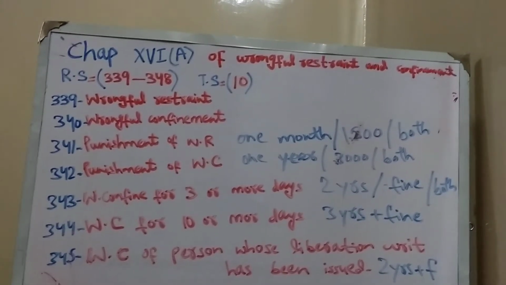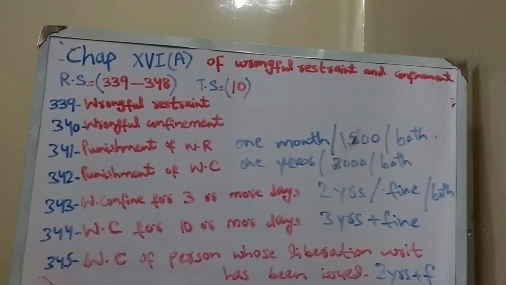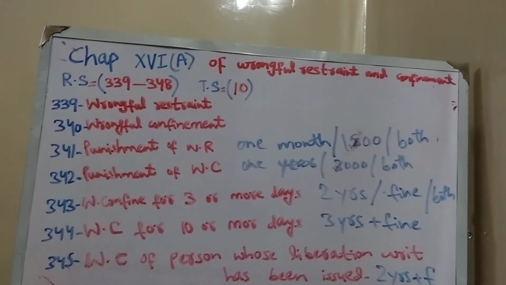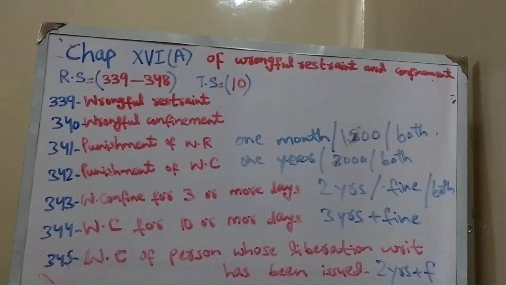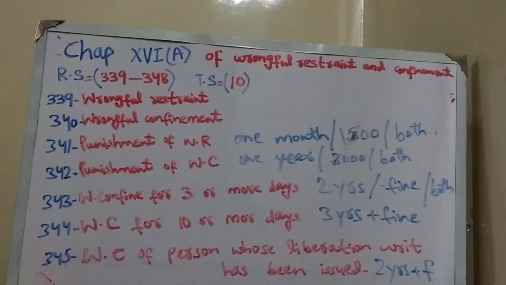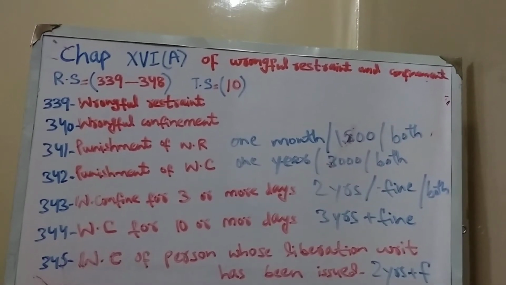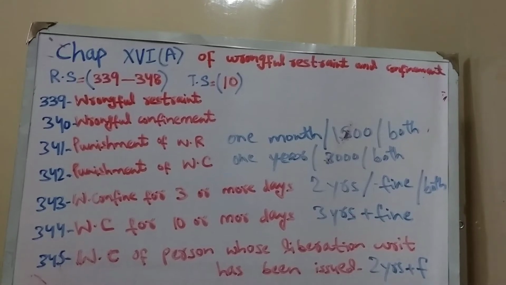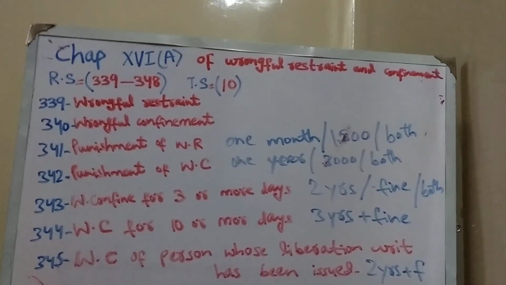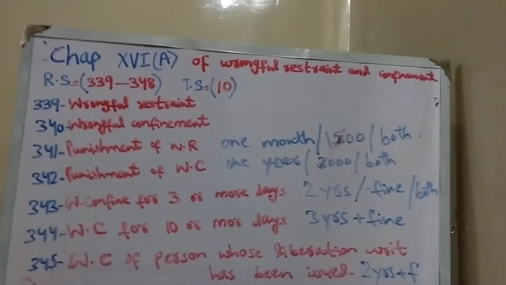The bare reading says thus: whoever voluntarily obstructs any person so as to prevent that person from proceeding in any direction in which he has a lawful right to proceed, we say that he has committed wrongful restraint.